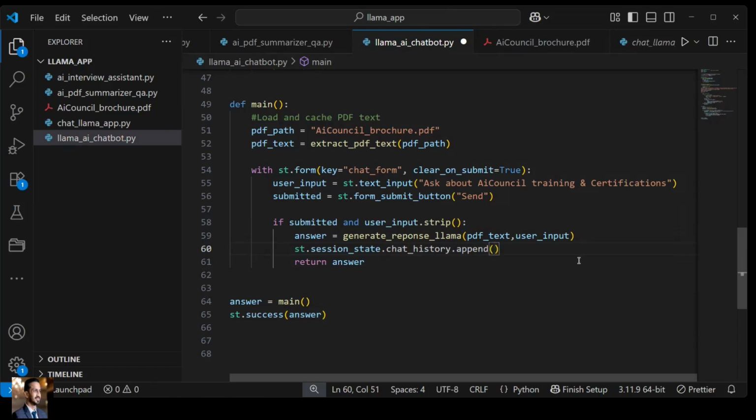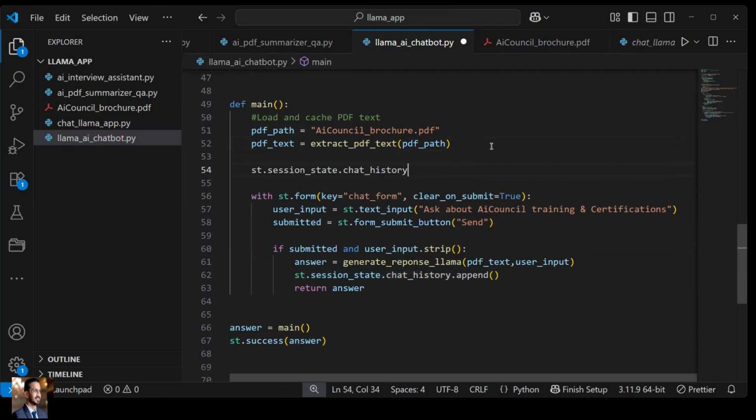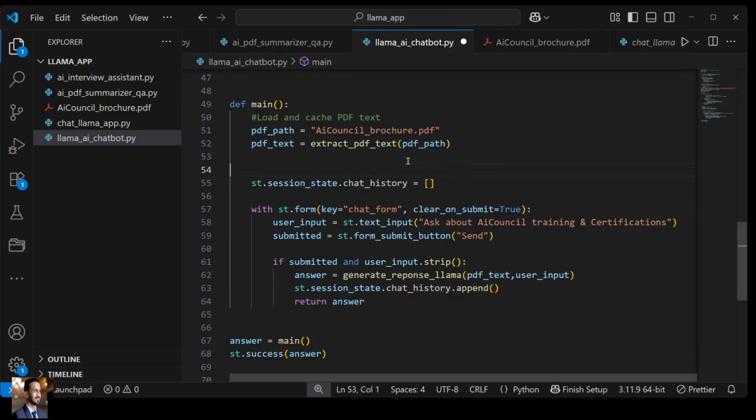So this can be a list, right, that we have not defined yet. So we can define a list which will be your chat history. This list can be a blank list, right? And this list should only be defined if chat history is not in session state.